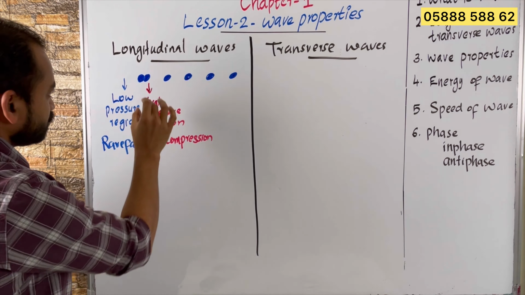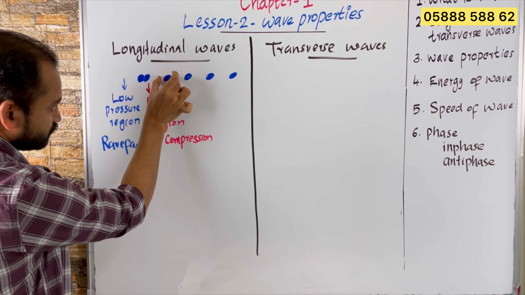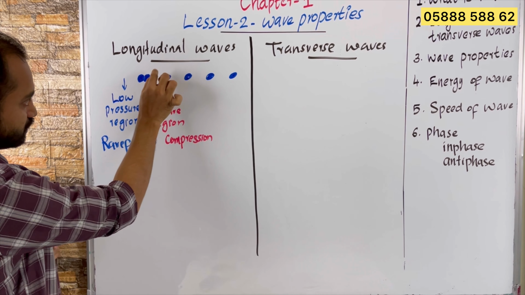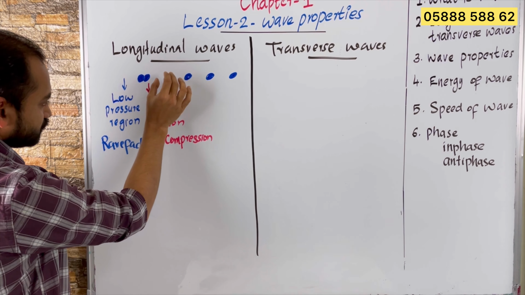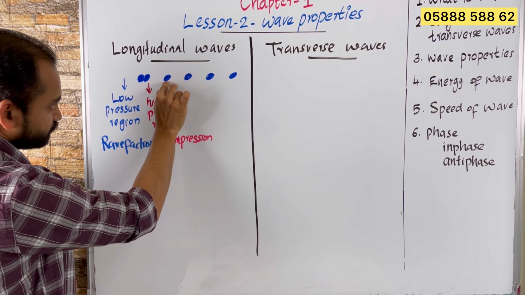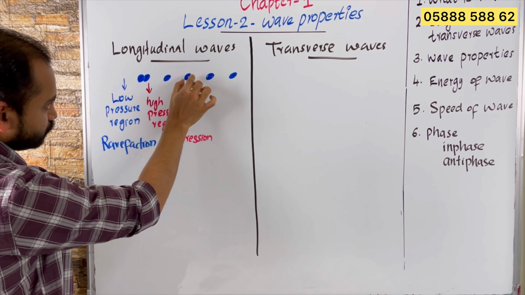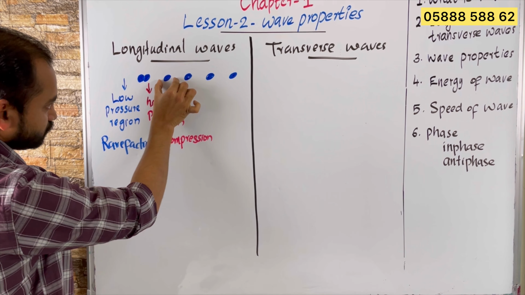Okay, then this student will go back, and he will go and fall onto the next. So this high pressure region is moved here, means the compression moved here, this area becomes compression, and this area, when he is going back, becomes rarefaction. Next, this student will move here, so this becomes compression and this point becomes rarefaction.